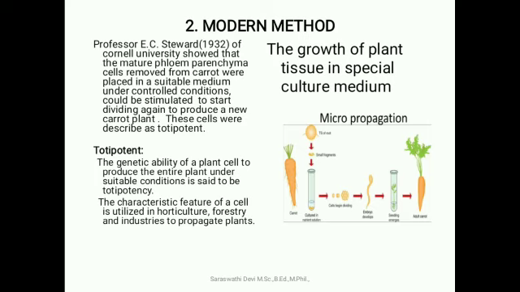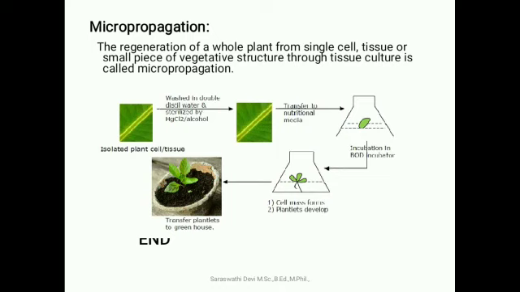This characteristic feature of these cells is utilized in horticulture, forestry and industry to propagate plants. The growth of plant tissue in a special culture medium under suitable controlled conditions is known as tissue culture. Here they have given micropropagation in carrot. Micropropagation is the regeneration of a whole plant from a single cell, tissue or small piece of vegetative structure through tissue culture. Here they have given the micropropagation picture.